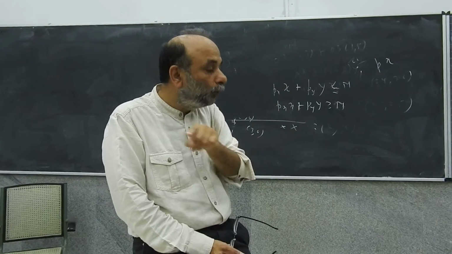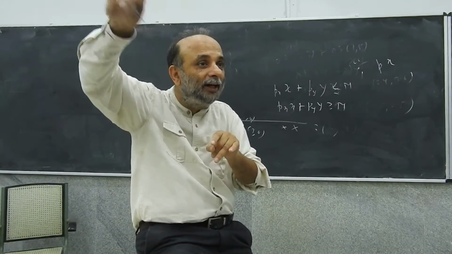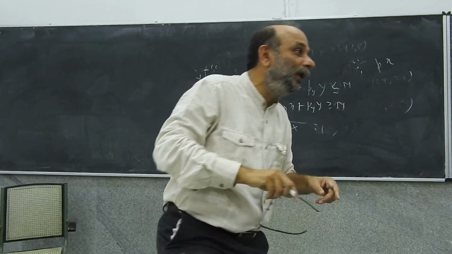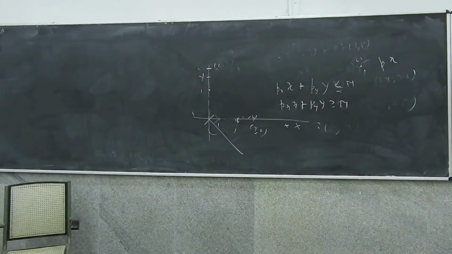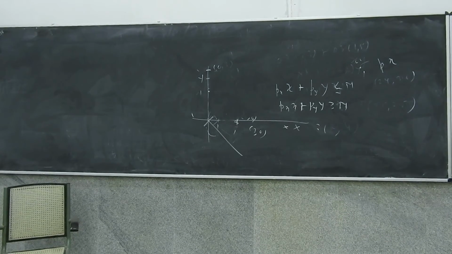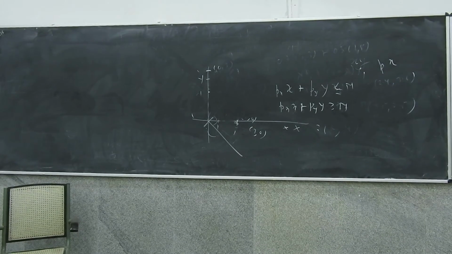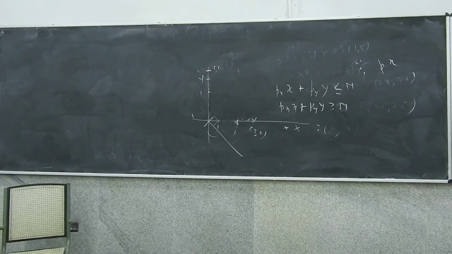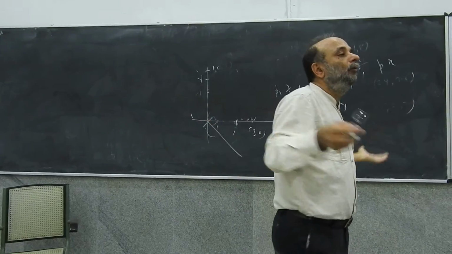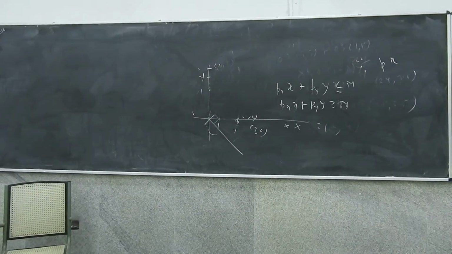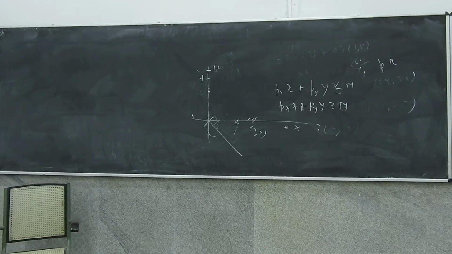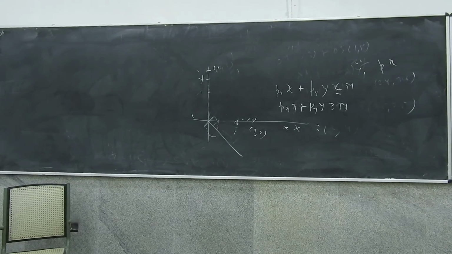When you have two consumption bundles, you can think of an indifference curve, which goes like this, right to left, and all that you did in college. When you have three consumption bundles, then obviously there is no indifference curve. There is maybe some kind of a surface, right? Some kind of plane. If you have a four-dimensional space, you don't even know how it looks. And what do you mean by a four-dimensional space where people are consuming 4 commodities? All of us consume more than 4 commodities all the while. So we need better definitions of these terms.